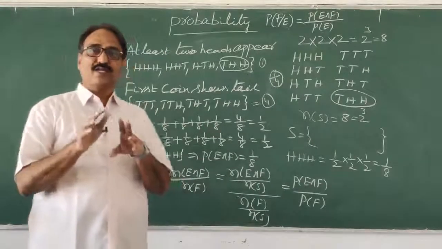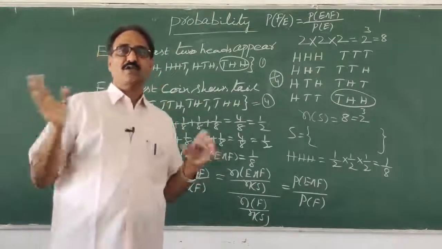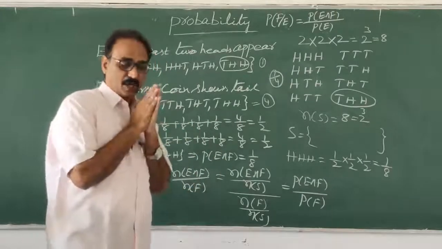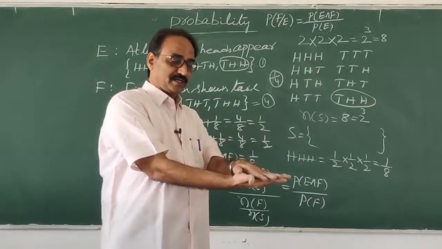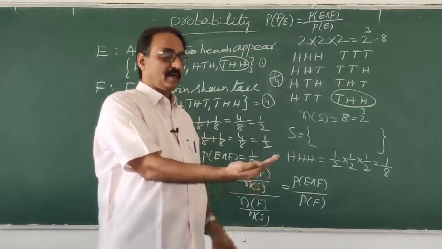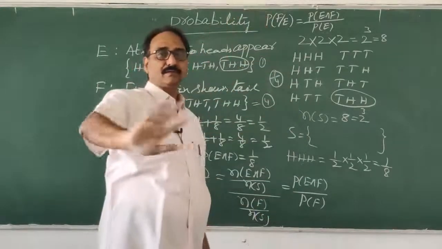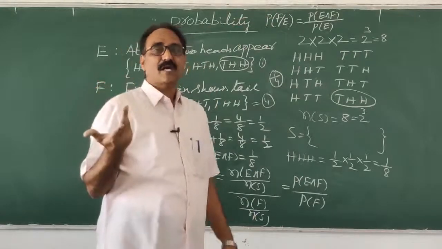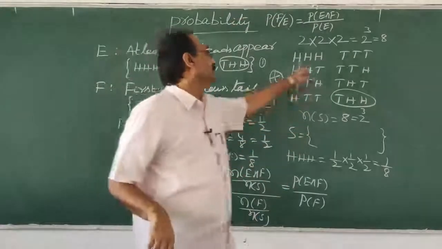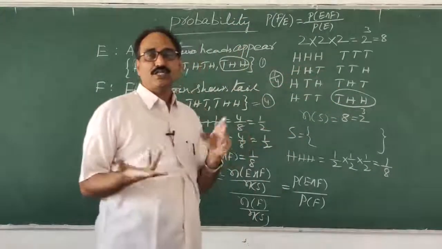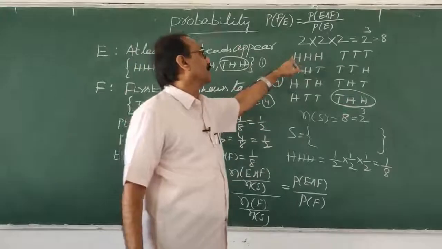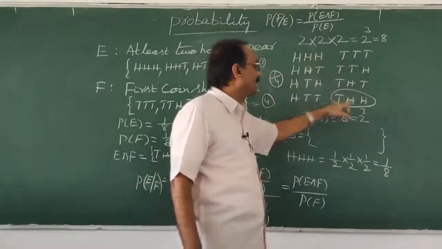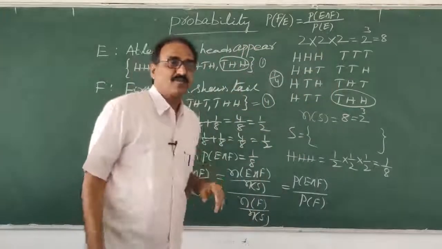My dear students, once again I will explain, because this is very important to understand. Now I have 3 coins in my hand and I toss them. Generally we should have in mind how many sample points there will be: 8. So what is the probability of each sample point? For a coin it is 1 by 2, so each sample point is equally likely.